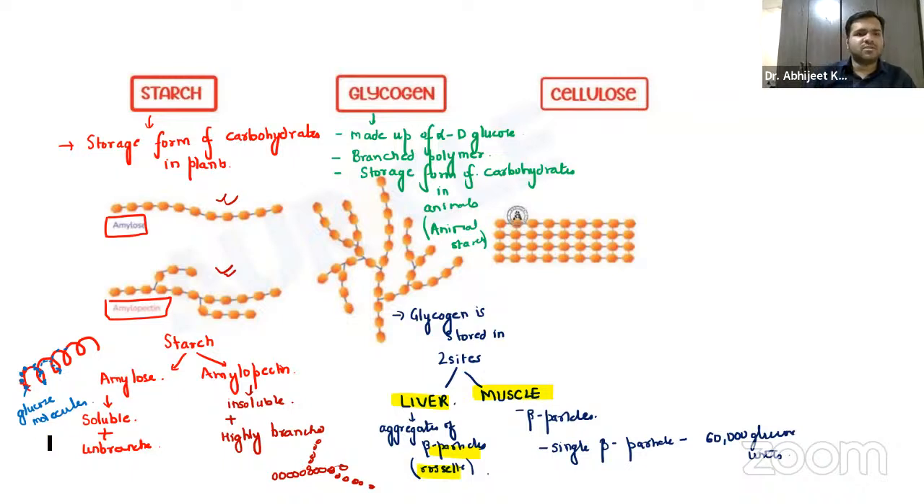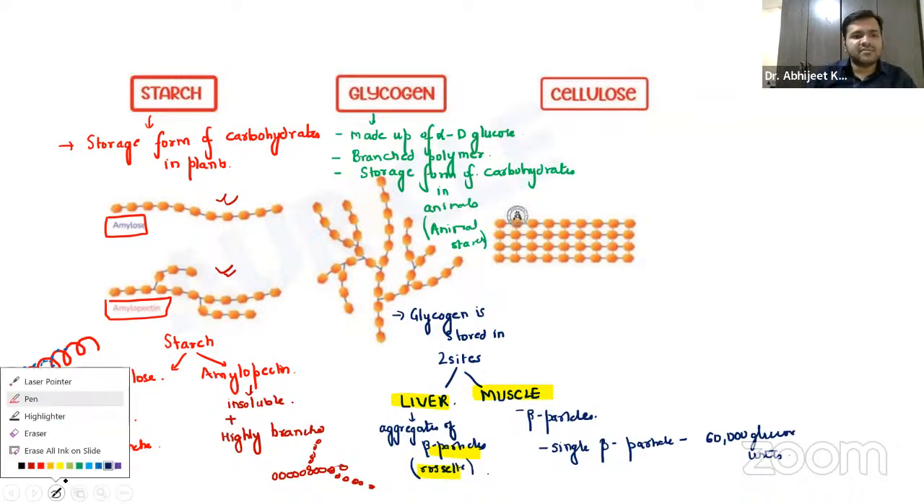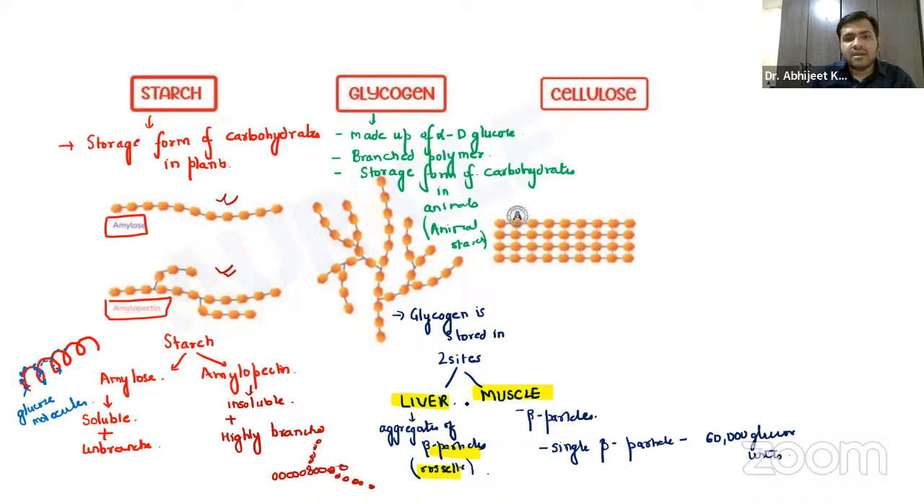So we have two different questions. I want you to mention in your notes, guys, these are two important questions. The total content of glycogen, obviously we have more muscle in the body. So the total content of glycogen is more in muscle.